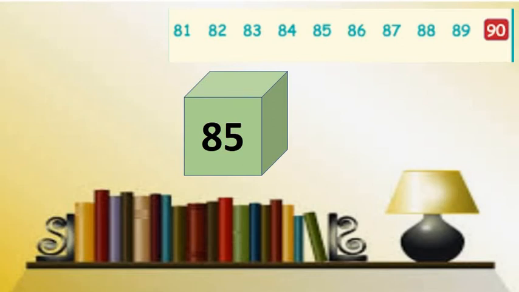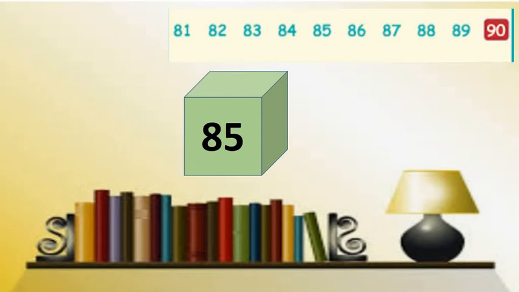Now look at the screen. Which number is there? There is number 85. The left side is empty. Which exercise are we doing right now? Right now we are doing the exercise of finding before numbers, which are present on the left side of the given number.